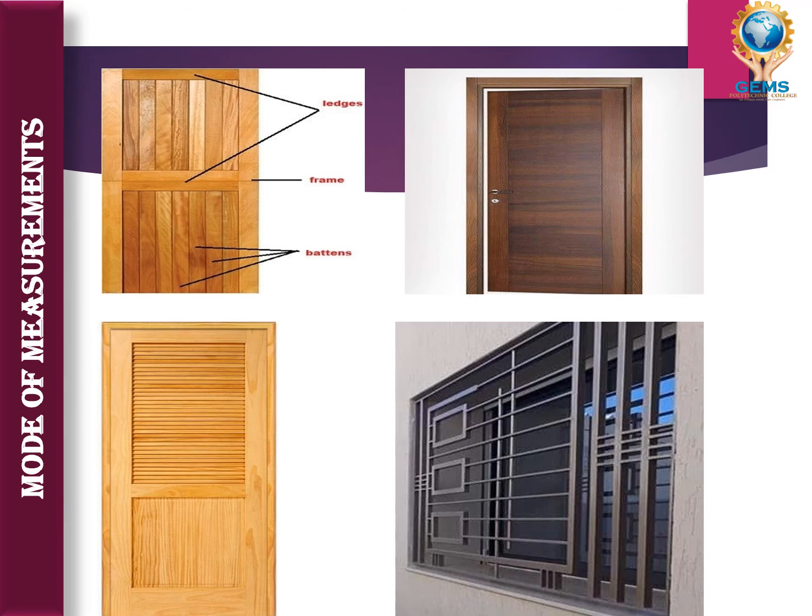Then fully glazed means fully glass work. The second image is called a flush door. Then the third one is called a louvered door. Then the last one is the grill work. So these are the images I need to show.